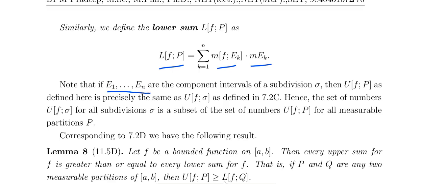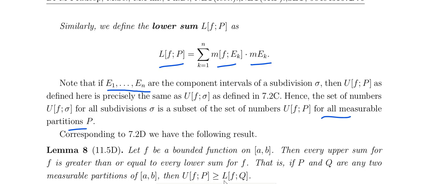So if E1, E2, En are the component intervals of the subdivision sigma, then the upper sum defined here is precisely the same as the upper sum of F over sigma in the Riemann integral. The set of numbers upper sum of F over sigma for all subdivisions sigma is a subset of the set of numbers upper sum of F over P for all measurable partitions P.